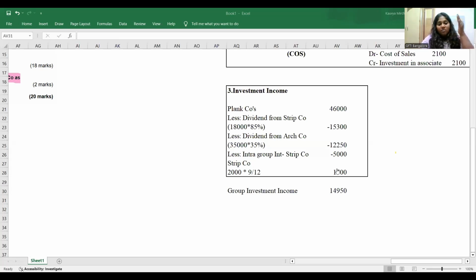Now are we dealing with investment income or interest expenses? We're dealing right now with investment income. So investment income goes to the investing category. When we go to interest expenses, then we will go through the financing category.